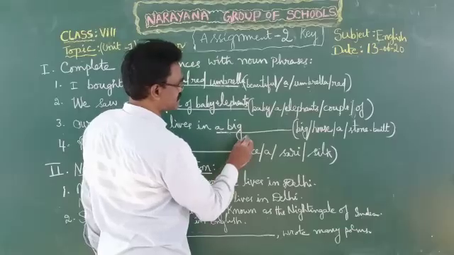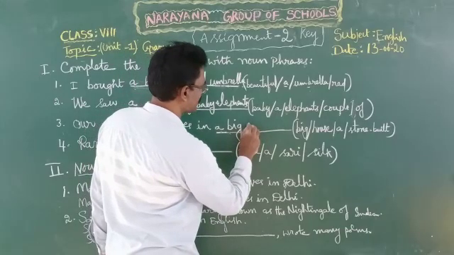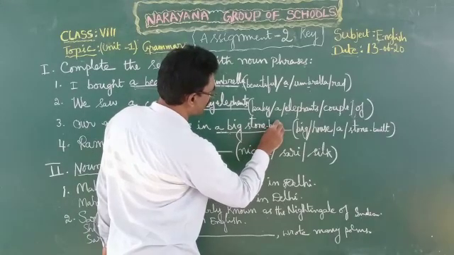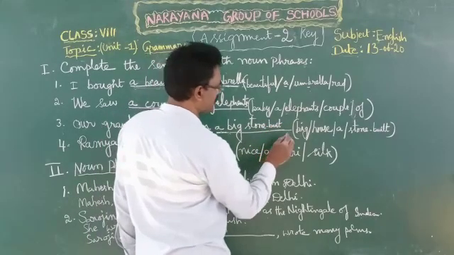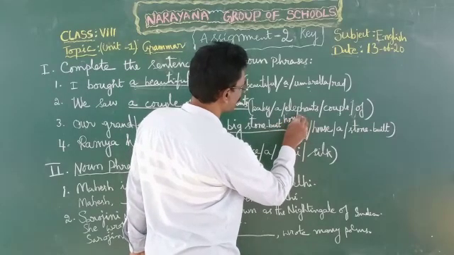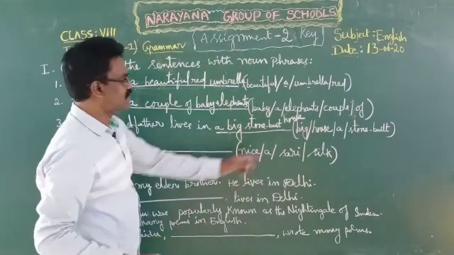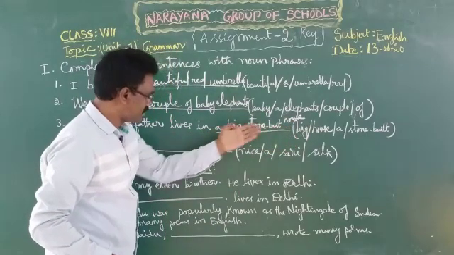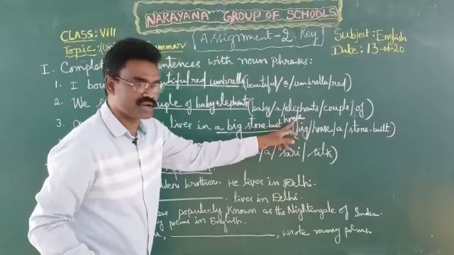Big indicates size. This house is a noun, and this noun is qualified by these remaining words, so it is a noun phrase.